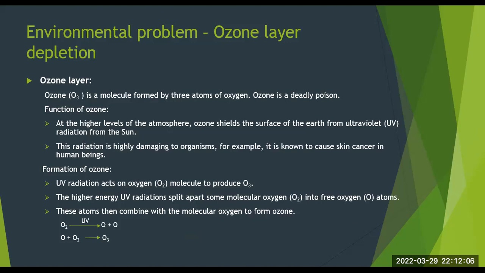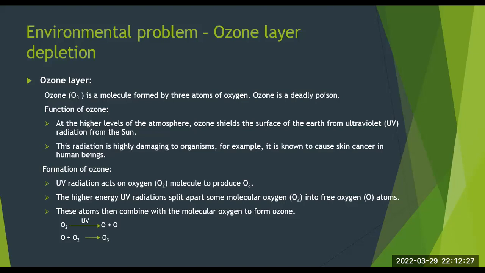So the function of ozone: at the higher levels of the atmosphere, ozone shields the surface of the earth from ultraviolet, that is UV, radiation from the sun. This radiation is highly damaging to organisms. For example, it is known to cause skin cancer in human beings.